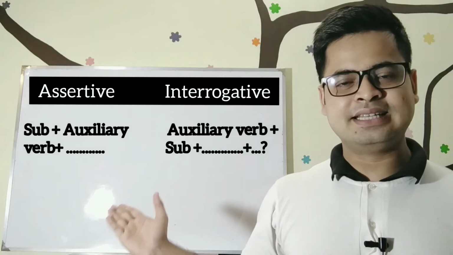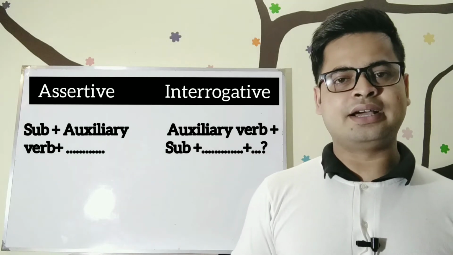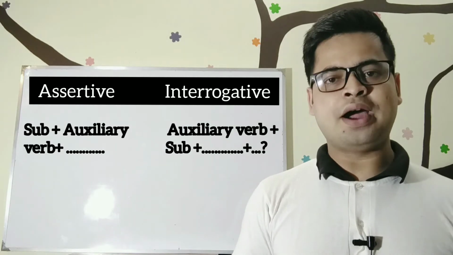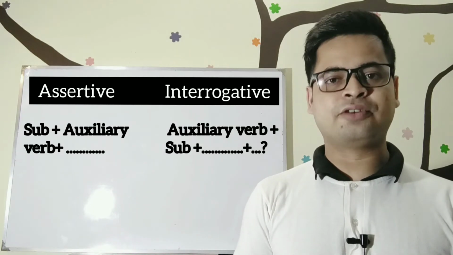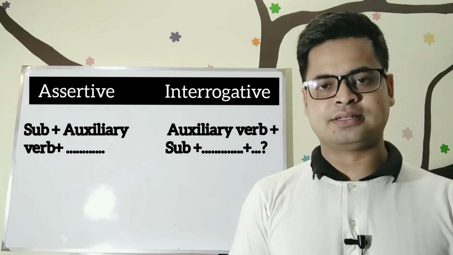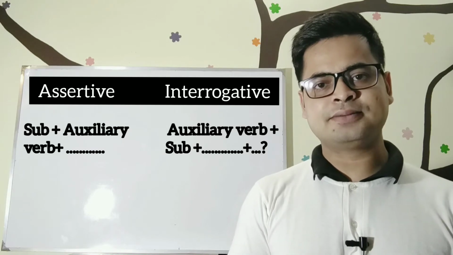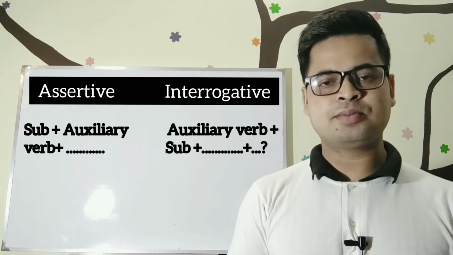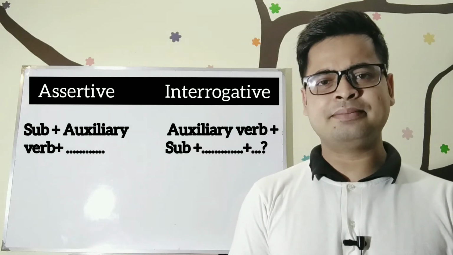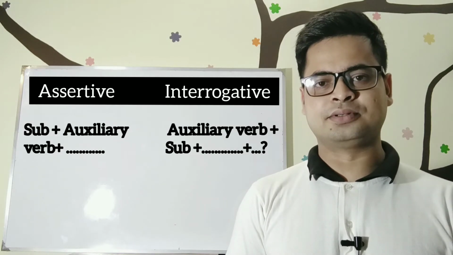At first, let's see the structure. Here you can see, if the assertive sentence contains an auxiliary verb, you have to place the auxiliary verb before the subject at the time of making it an interrogative sentence. But you have to know that if the assertive sentence is positive, you have to write negative interrogative. If the assertive sentence is negative, you have to write positive interrogative. So let's see some examples.